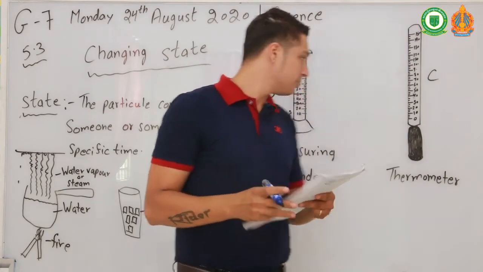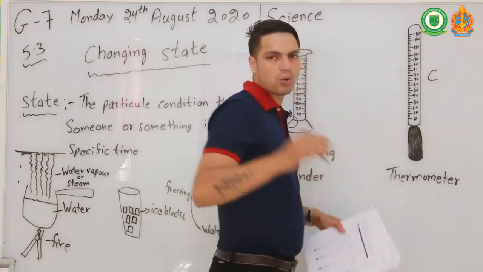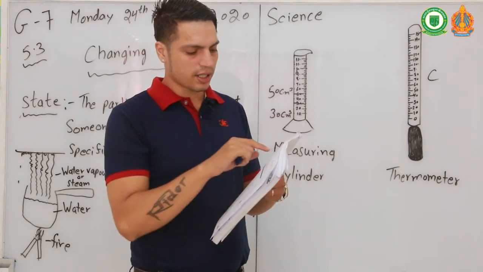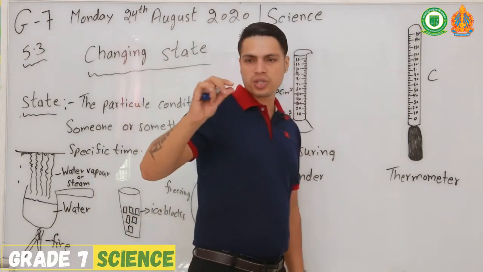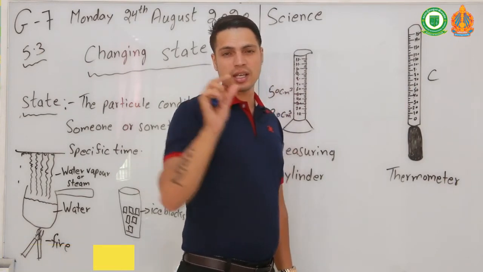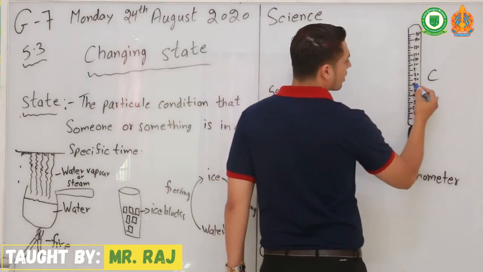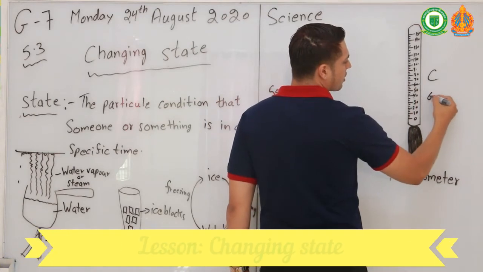And temperature. When you measure a temperature, the liquid inside the thermometer expands as it gets hotter. When you rotate the thermometer to a certain position, you will see a line. If that line comes here, until here, the temperature is 60 degrees.